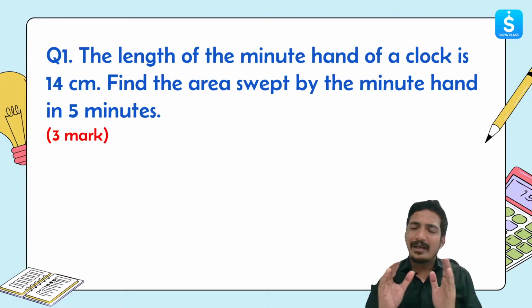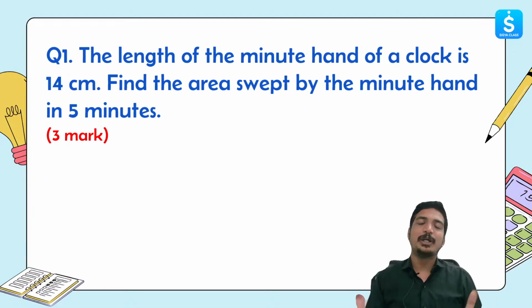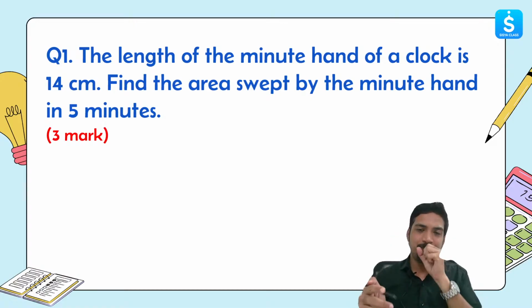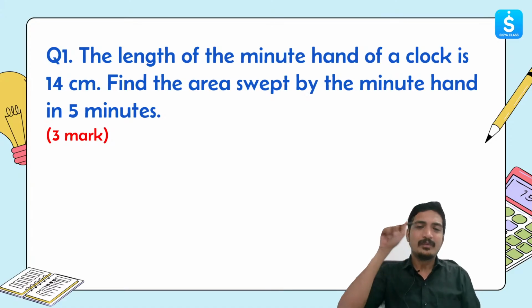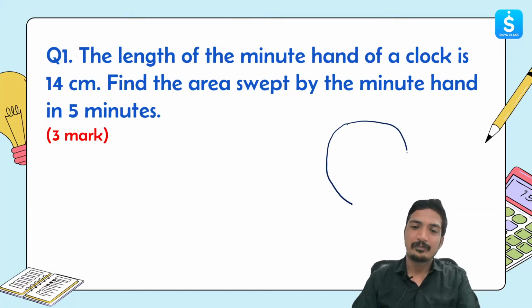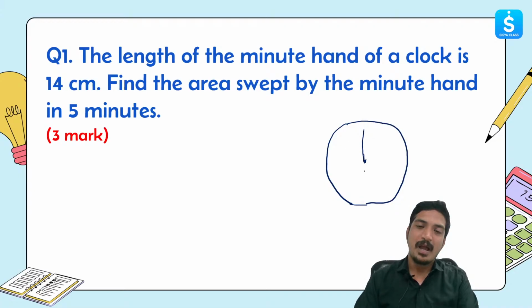I completely understand that clocks come with different shapes and sizes, but the portion where the time is displayed, the minute hand always moves in a circular motion, right? Therefore, we'll consider that the clock we are talking about in this question is a circular clock. Let's say that this is the center of this clock. We know that the second hand is the longest hand, correct? So I'll just make the second hand over here.